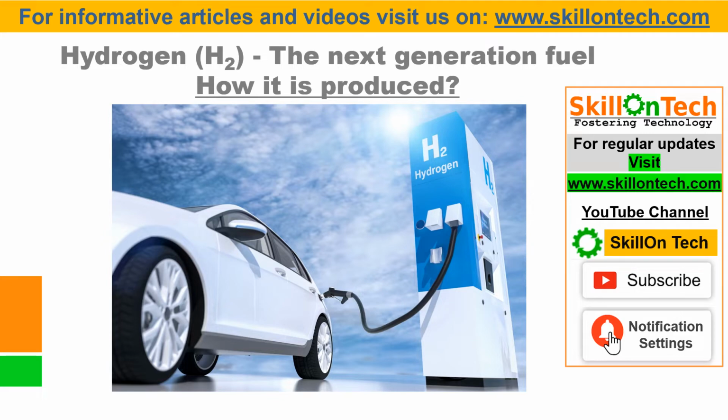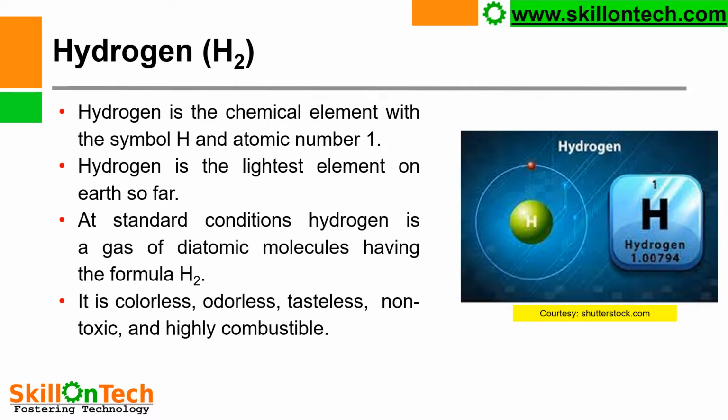Today we will see various methods of hydrogen production. As we all know, with the increase in global population and rising economic growth, demand of fuel energy is also increasing. This increase in fuel demands can be met by using hydrogen gas as the fuel. Hydrogen is a chemical element with the symbol H and atomic number 1.